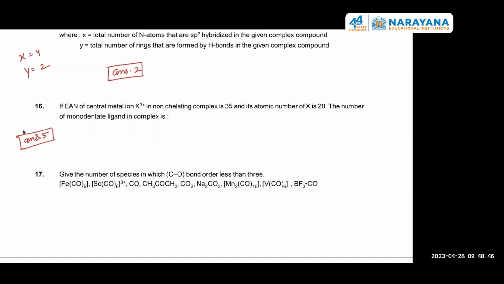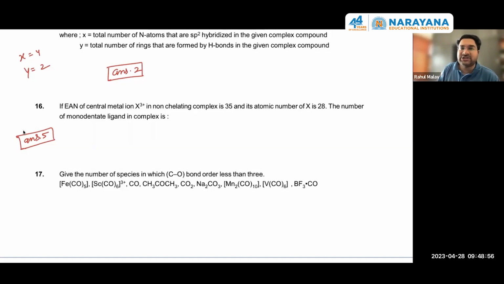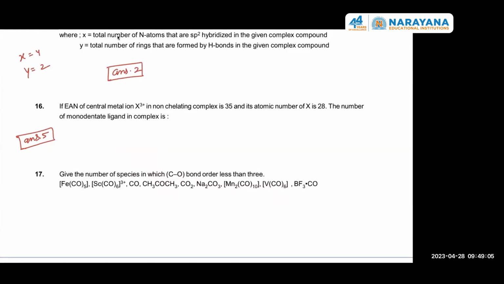Sir, in 16, what is the use for that non-chelating complex statement? Non-chelating complex means the all ligands present are monodentate and they are not chelating. More than one donation site is not there from the ligand.